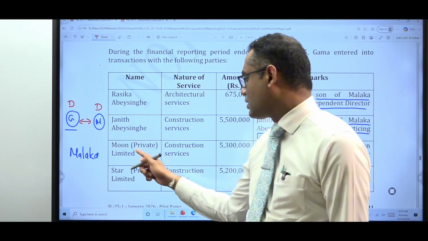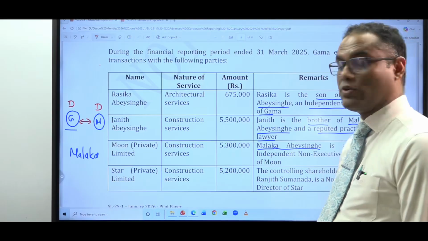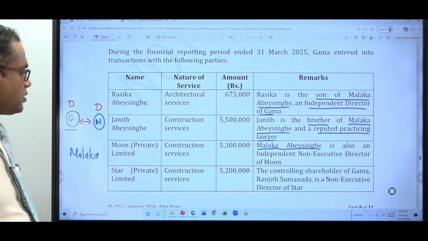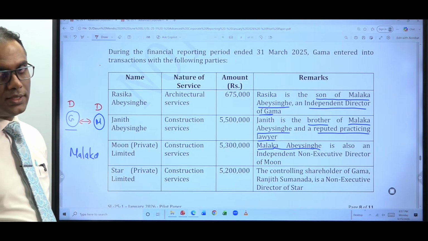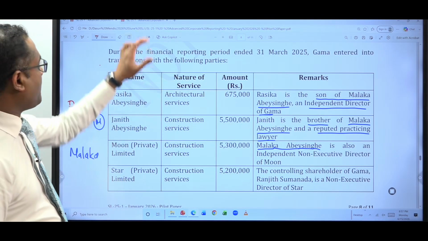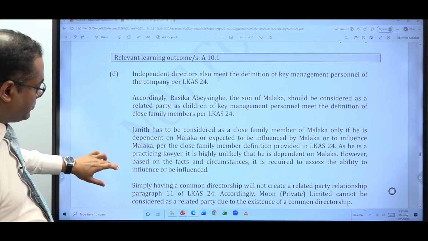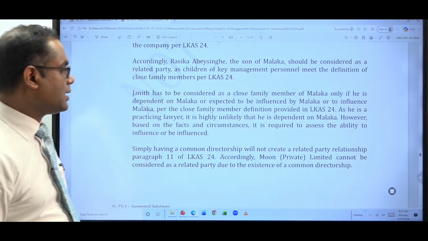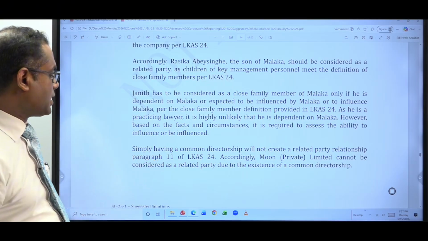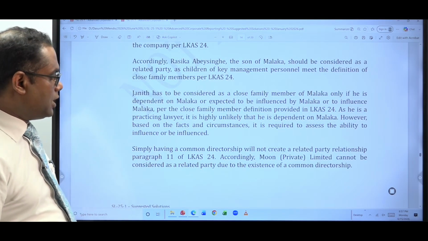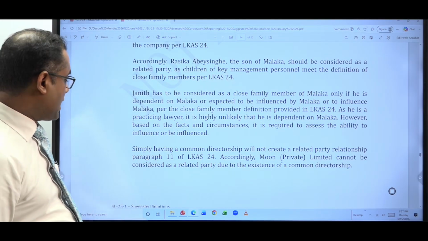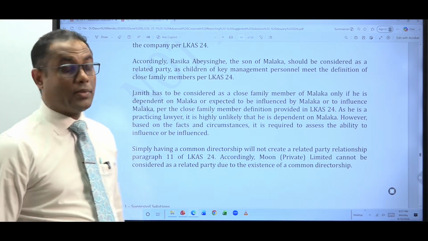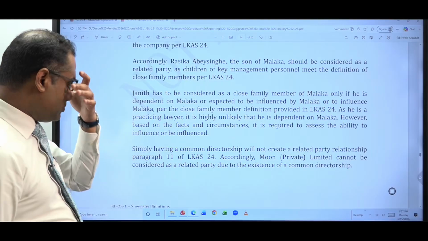So in this case, Moon Private Limited is not a related party for Gamma, so you are not required to make any disclosures in terms of this. Are you clear? Simply having common directorship will not create related party relationships as per paragraph 11 of LKS 24. Accordingly, Moon Private Limited cannot be considered as a related party due to the existence of common directorship. Very simple, no?